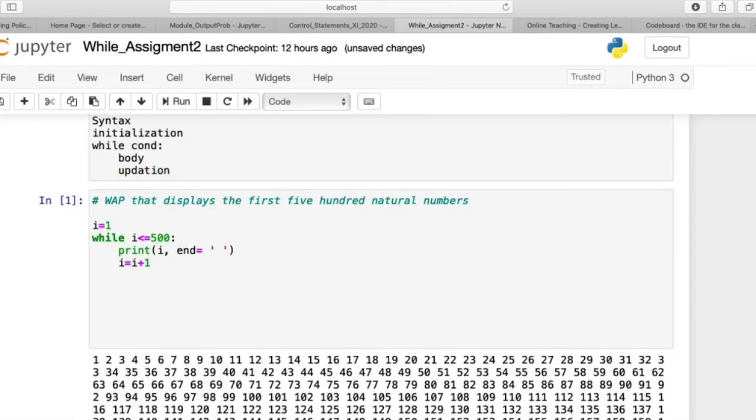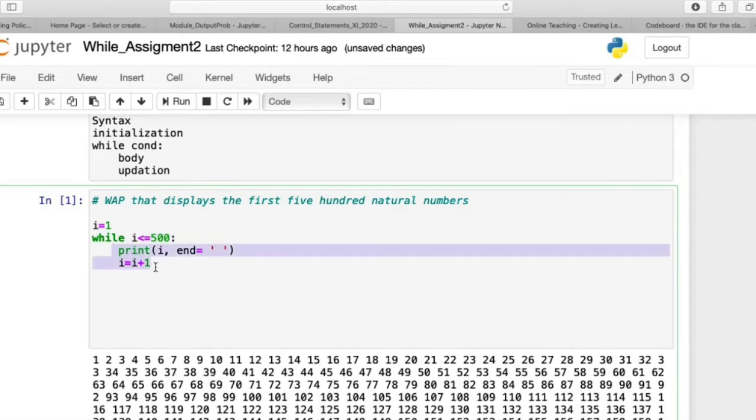So it's so simple. So what is happening here? i is initialized with 1 because I want to display from 1. First 500 means I want to display from 1. Then how is the condition evaluated? i, which is 1 right now: 1 is less than or equal to 500, and yes, the condition is true, so it enters the body of the loop. So it will display, print i, which is 1 right now. Then the next statement will be on the same line, and then i is incremented, that is, i now becomes 2.